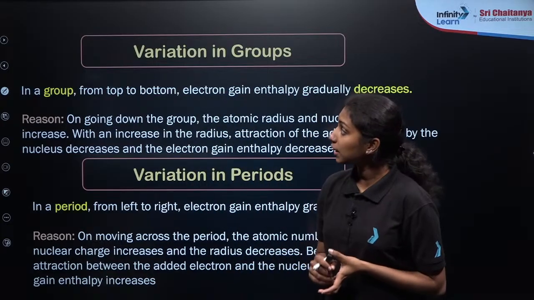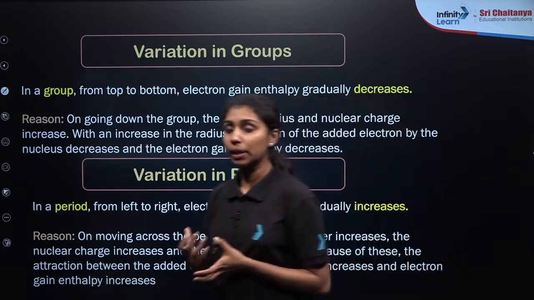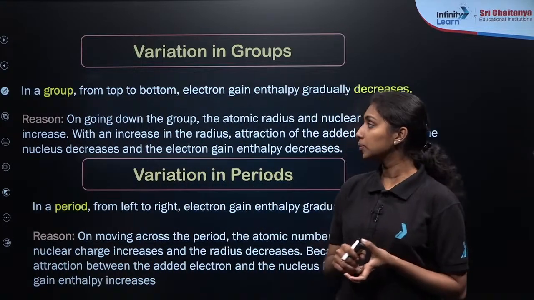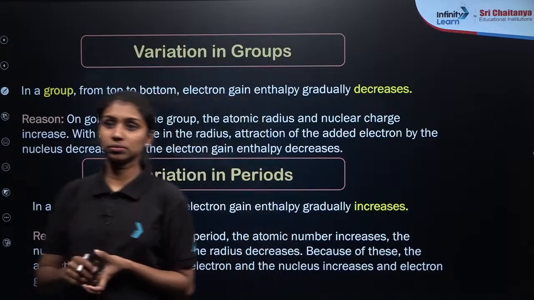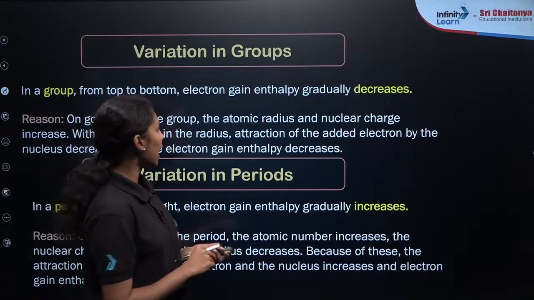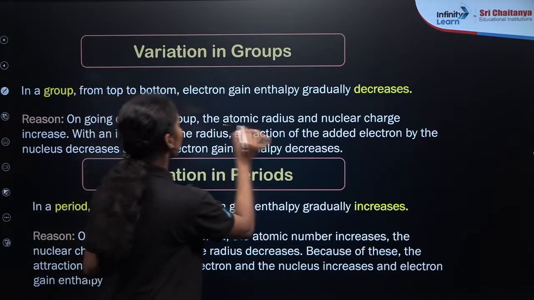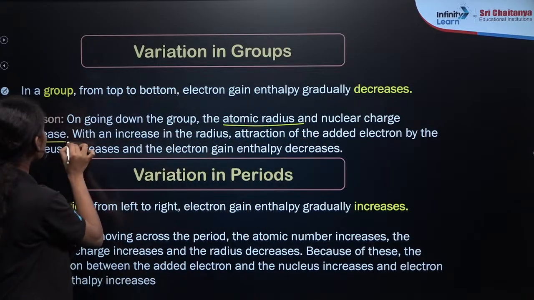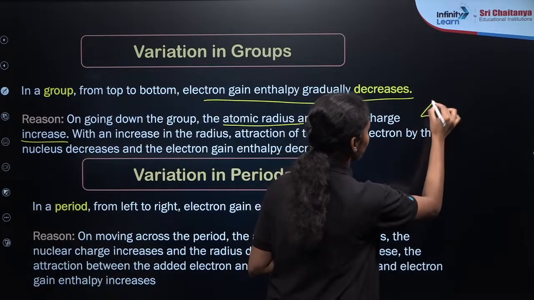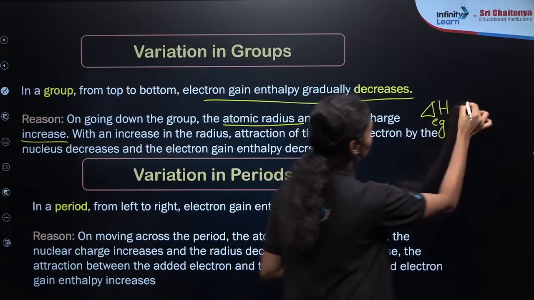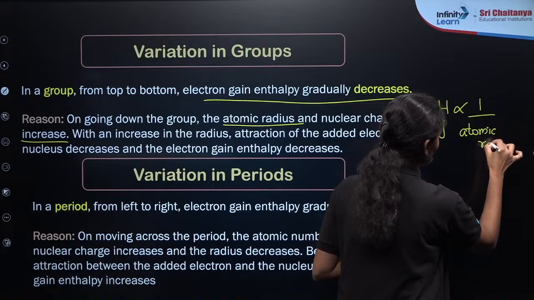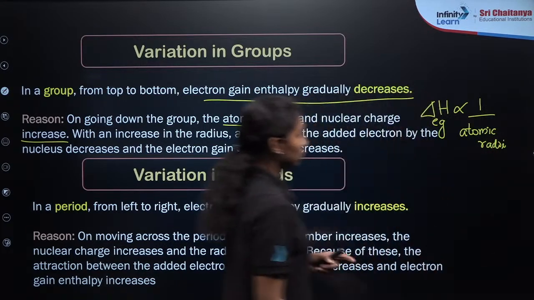Now we need to check the trend of electron gain enthalpy in a group as well as in a period. What do you think, is it increasing or decreasing in a group? Here also you can connect with the atomic size. Atomic size increases from top to bottom in a group, so electron gain enthalpy gradually decreases, or you can say that delta H eg is inversely proportional to atomic radii. Clear?